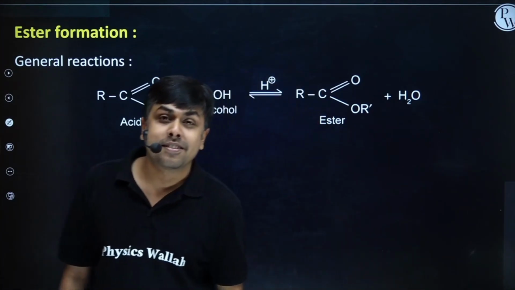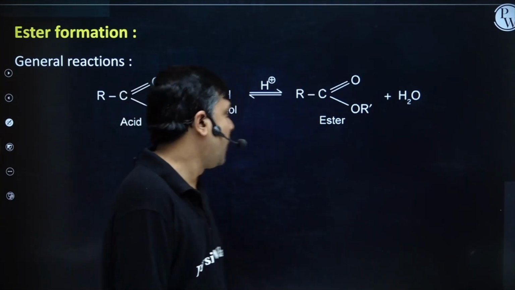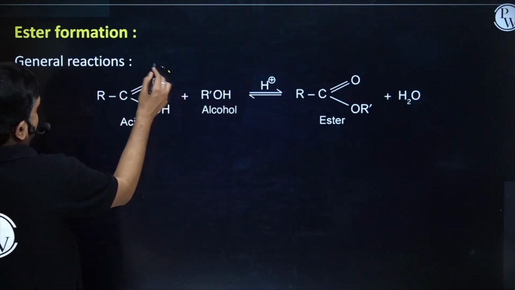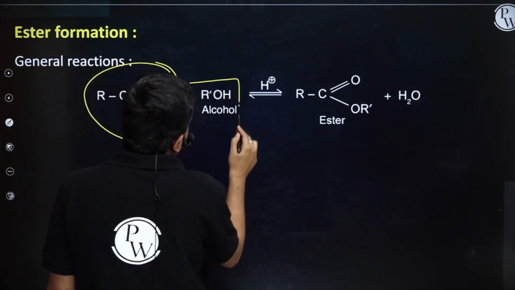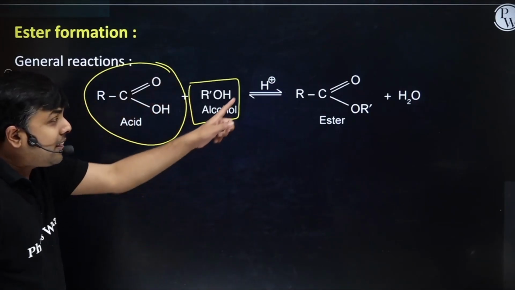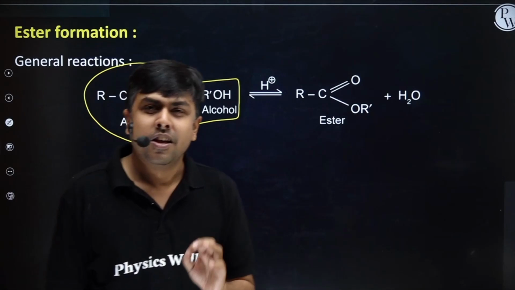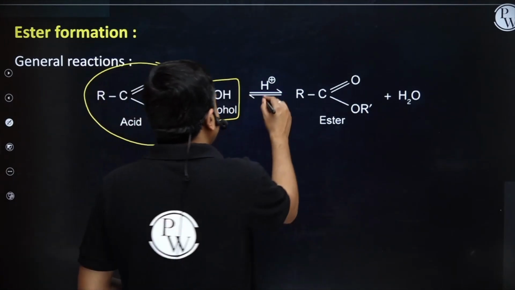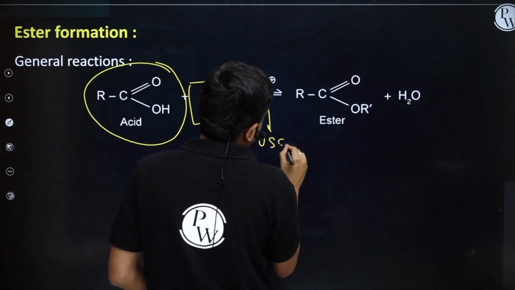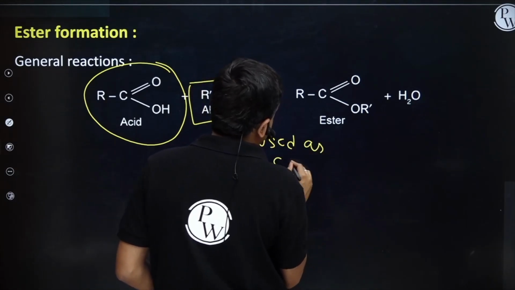Now it's time to discuss the mechanism of this reaction. Okay. Student, I'm having RC double bond O, OH. It's treated with R dash OH in the presence of H plus. Now you can say, sir, what will this H plus do? This H plus is used as a catalyst.